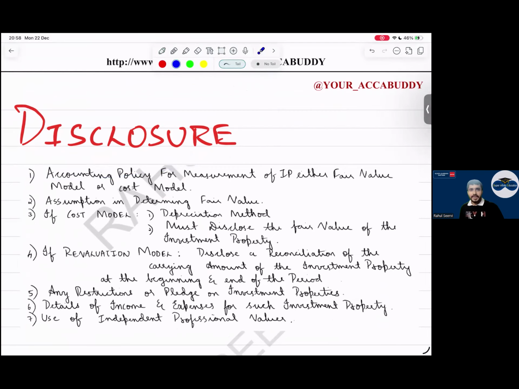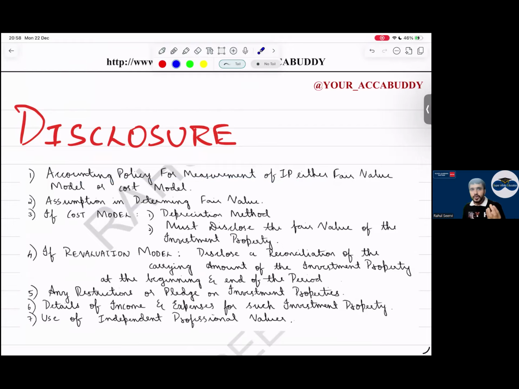To give an idea or detail regarding the standard, whatever calculation we have done. See, accounting policy: whether we are using the fair value or cost model, whether we are using the revaluation model or cost model, we have to mention it. Then, assumptions in determining fair value.